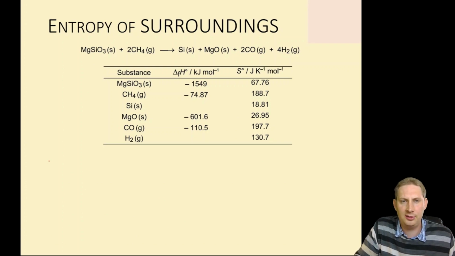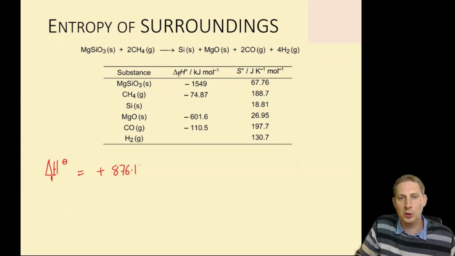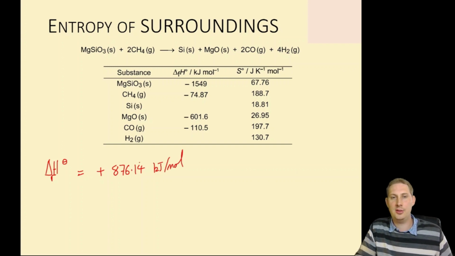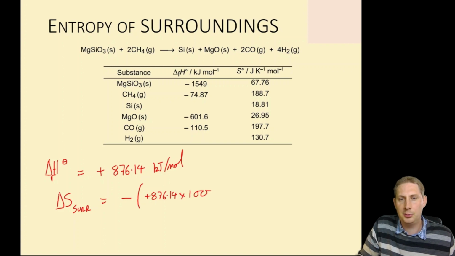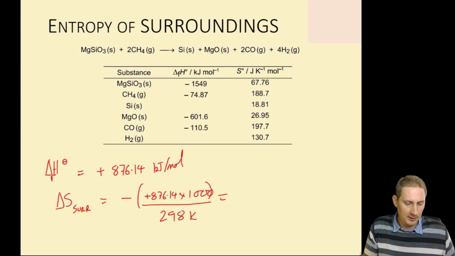Let's do the same thing for this reaction. Well, we saw previously that delta rH for this reaction was plus 876.14 kilojoules per mole. So it's an endothermic reaction. So delta S of the surroundings is minus plus 876.14 times by 1,000 to put that in joules, divided by the temperature at which this is occurring, let's say 298 Kelvin.